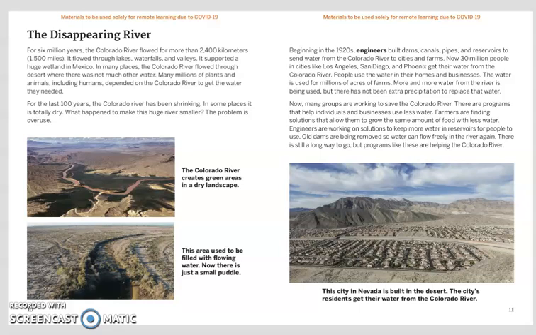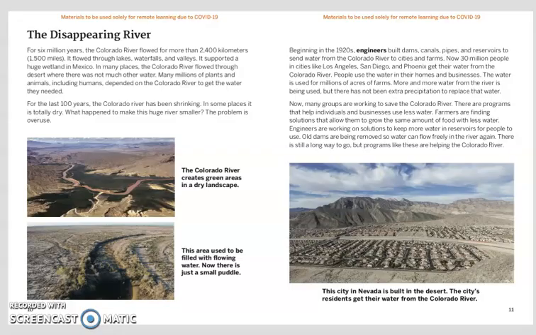Now, 30 million people in cities like Los Angeles, San Diego, and Phoenix get their water from the Colorado River. People use the water in their homes and businesses. The water is used for millions of acres of farms. More and more water from the river is being used, but there has not been extra precipitation to replace that water. Now, many groups are working to save the Colorado River.